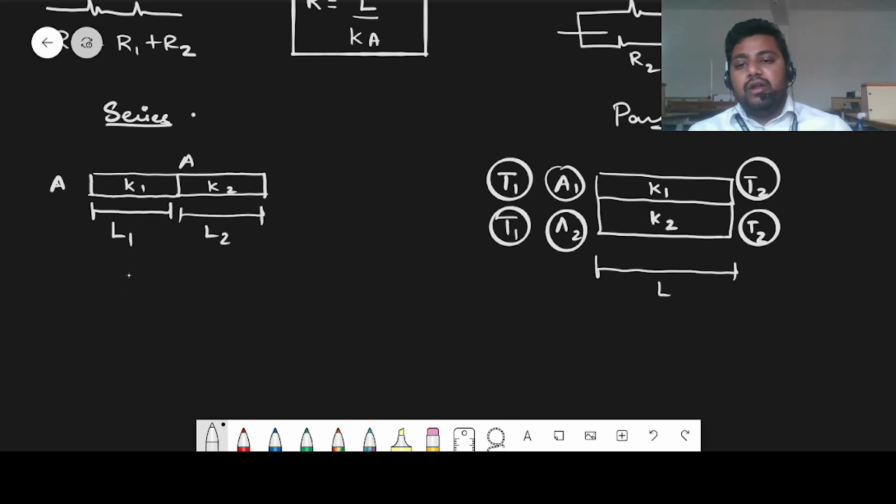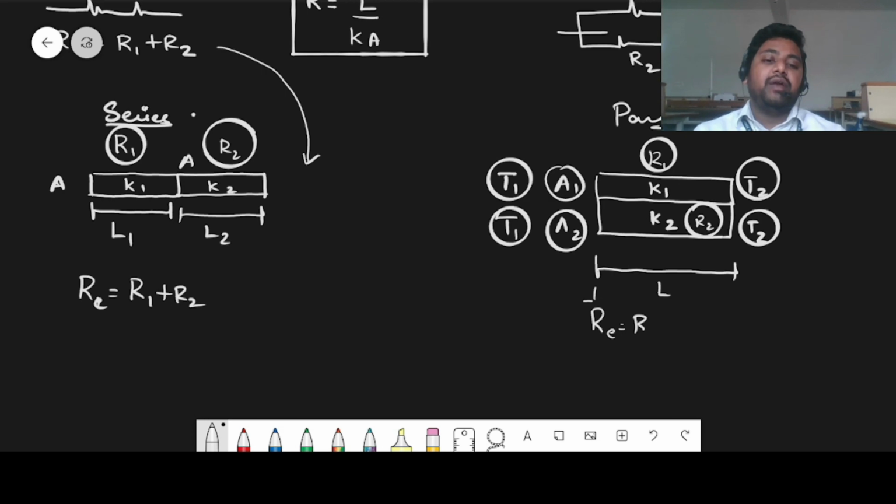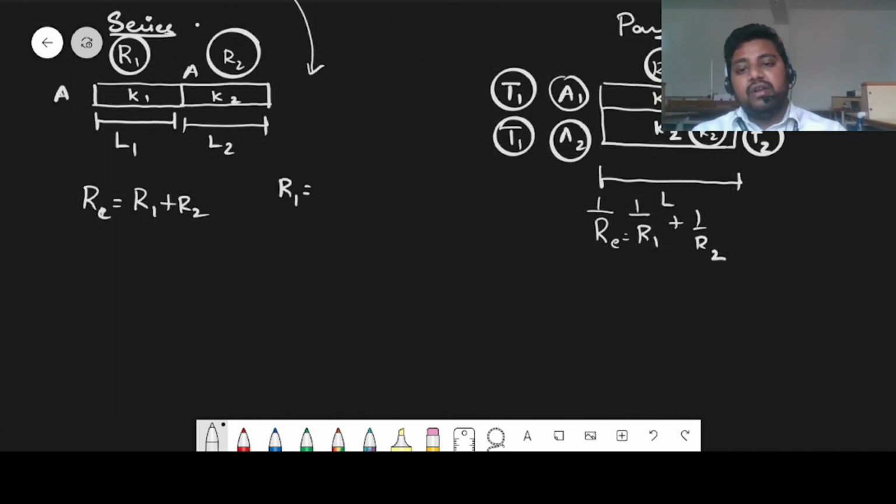Now to find the equivalent conductivity, we can use this logic. From the resistance, it will have a resistance R1, it will have a resistance R2, thermal resistance. In the same way, this rod will have a resistance R1, this rod will have a resistance R2. Since they are connected in series, R equivalent can be written as R1 plus R2. Since these two are connected in parallel, 1 by R equivalent can be written as 1 by R1 plus 1 by R2. Now substituting these values, R1 can be written as L1 by K1 A1 and R2 can be written as L2 by K2 A2.